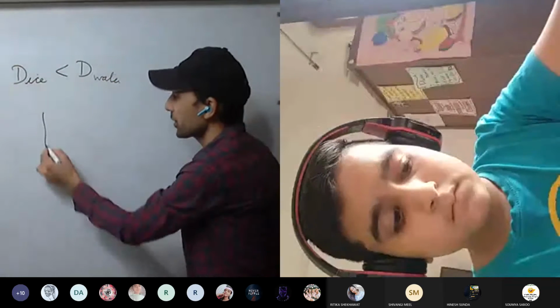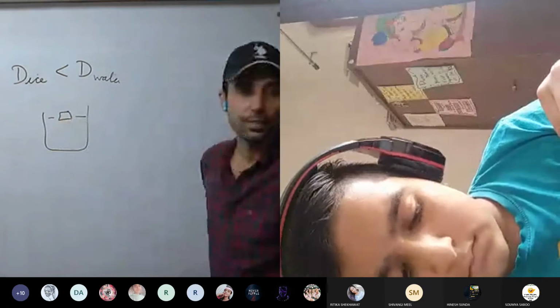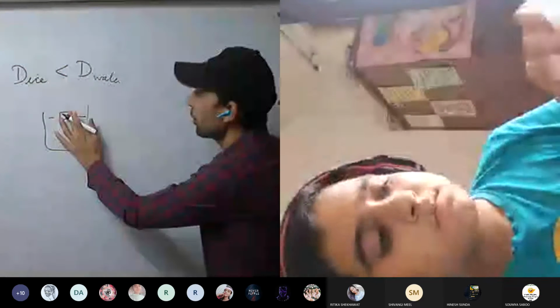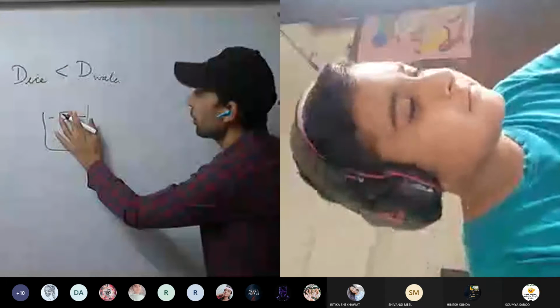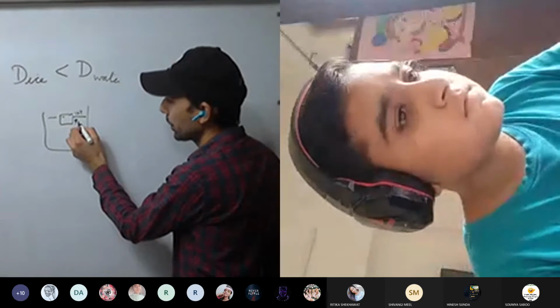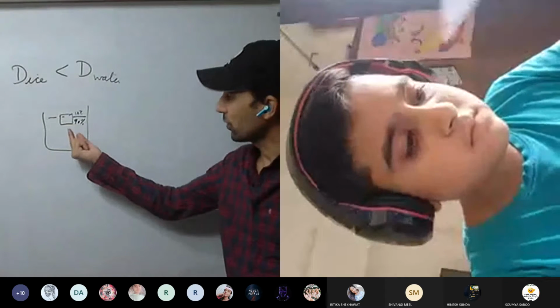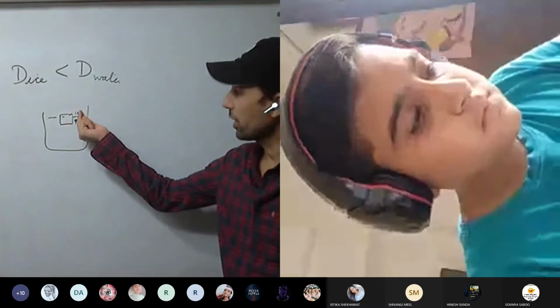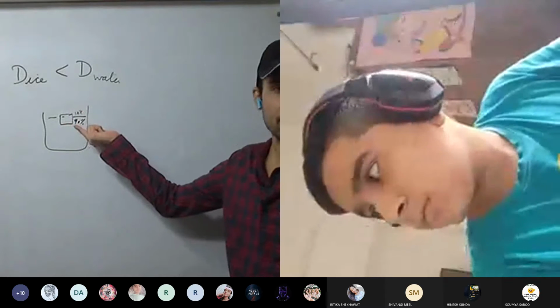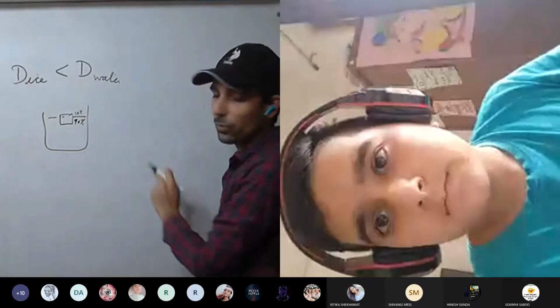You have seen ice cubes, they float in water. Some part is above the water, the rest below the water. Around 10% above the water and around 90% below the water. So the density of ice is less than the density of water, so the ice cube floats.